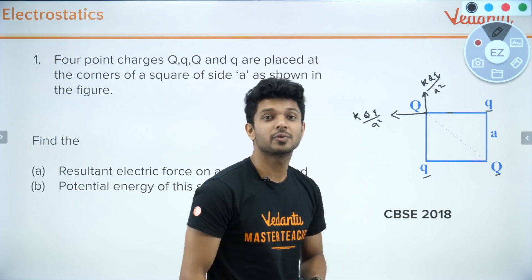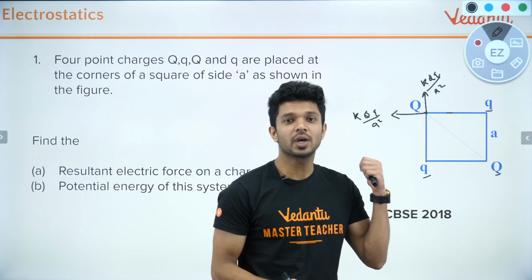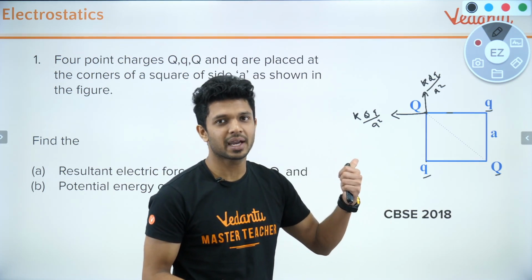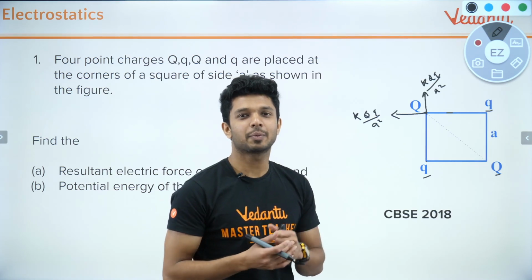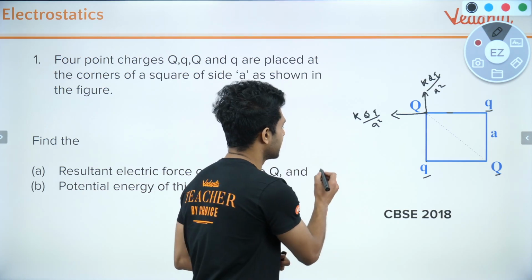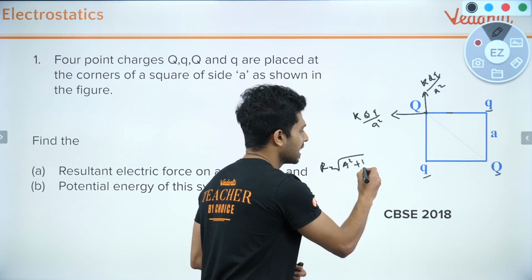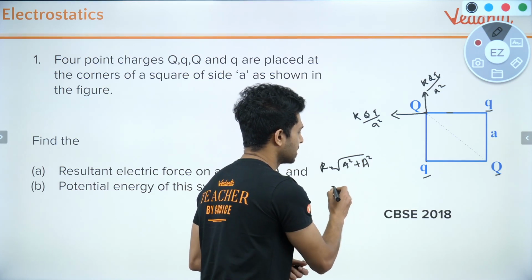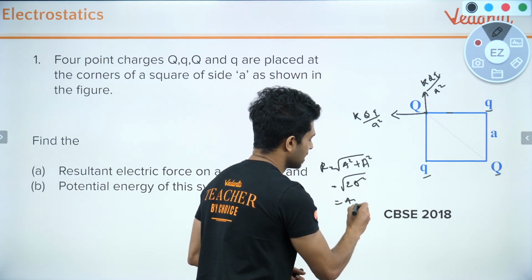Before going with the third force, let us find out the resultant of these two forces. If you look at these two forces, the magnitudes are the same, right? And they are perpendicular in nature. So for two perpendicular vectors, how will you find the resultant? R is equal to root of a square plus b square. As b is also the same as a, it is equal to root of 2 a square, which means a root 2.